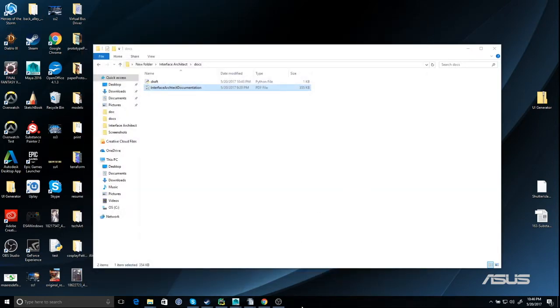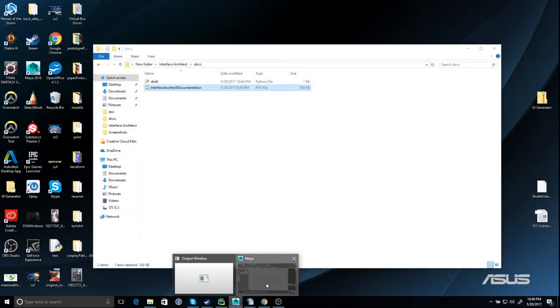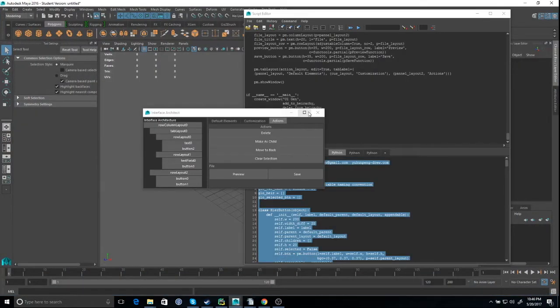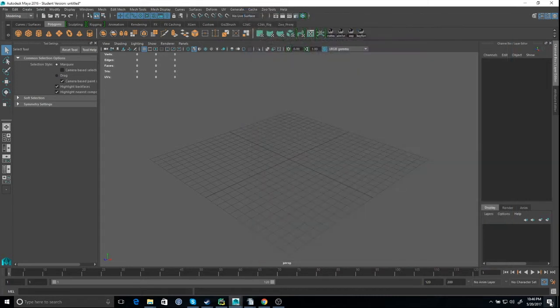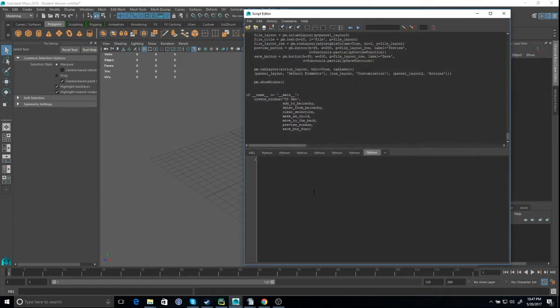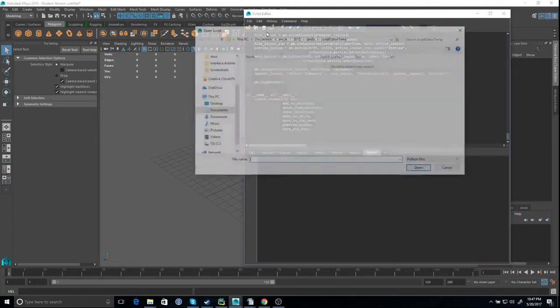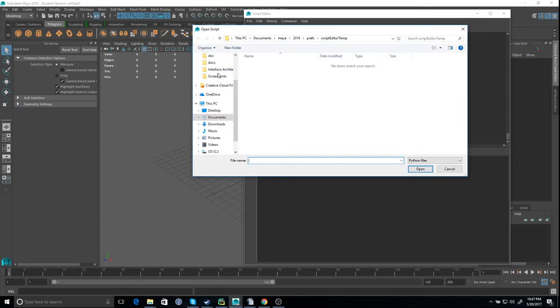All right, so first, we can go into Maya and restart everything. What you need to do is first click into your script editor, and then you load from file. Remember, you always have to load the script instead of just copy and paste, because that will change your current working directory and then the code won't run correctly.